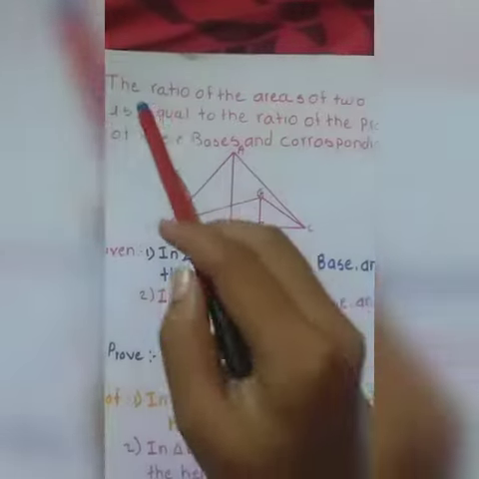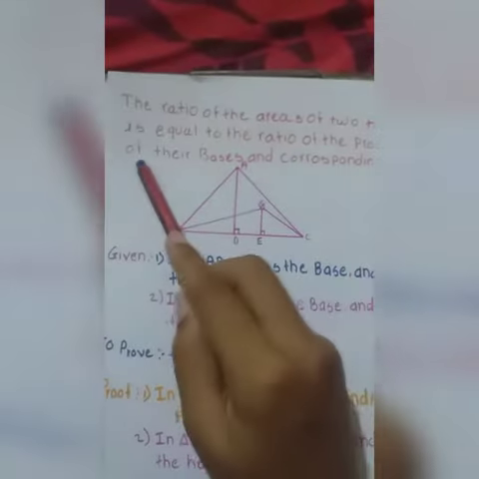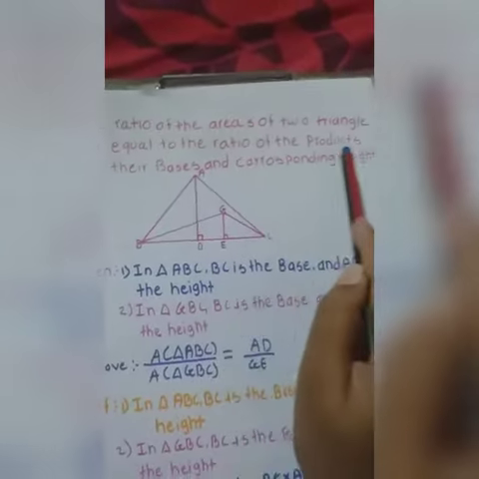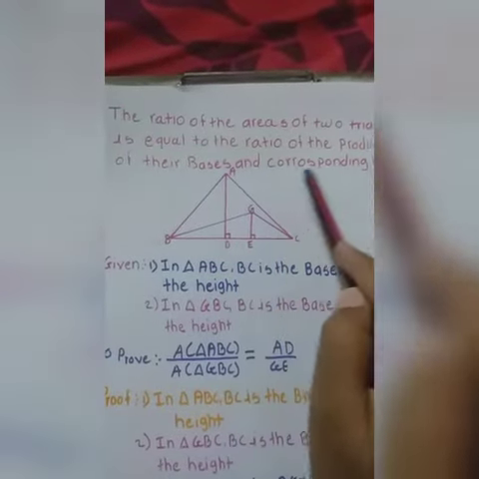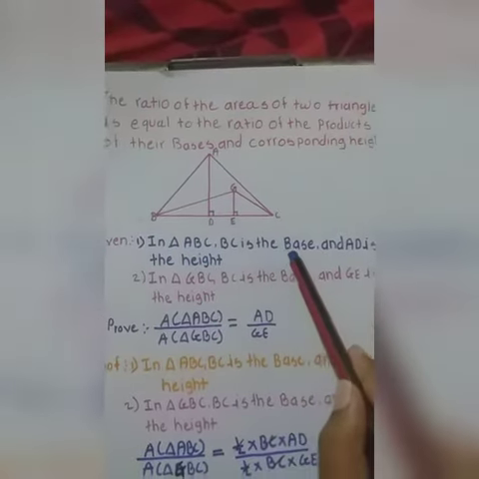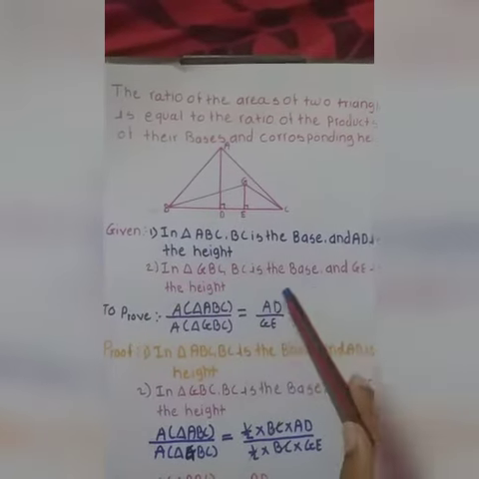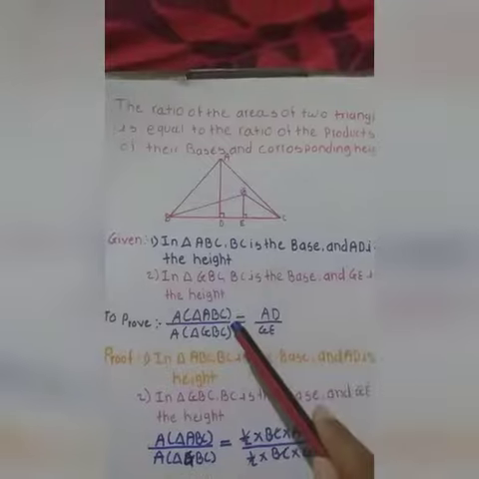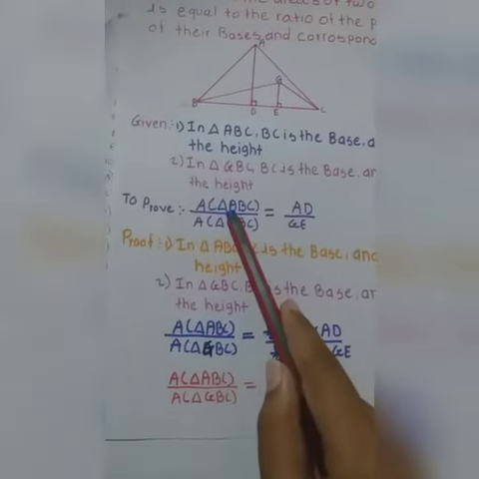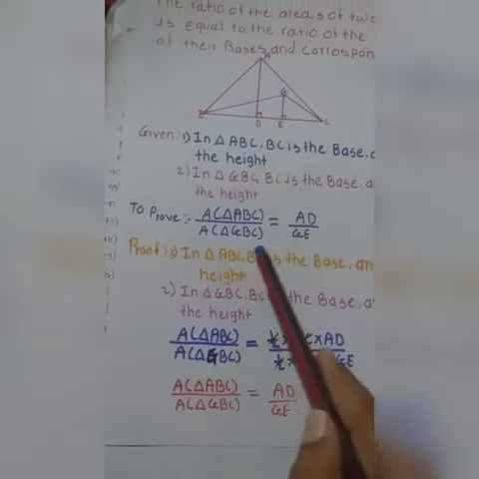Bhekrai Nagar. Today we will discuss similarity, property number 2. The ratio of the areas of two triangles is equal to the ratio of the products of their bases and corresponding heights. Given: in triangle ABC, BC is the base and AD is the height. In triangle GBC, BC is the base and GE is the height. To prove: area of triangle ABC upon area of triangle GBC is equal to AD upon GE.